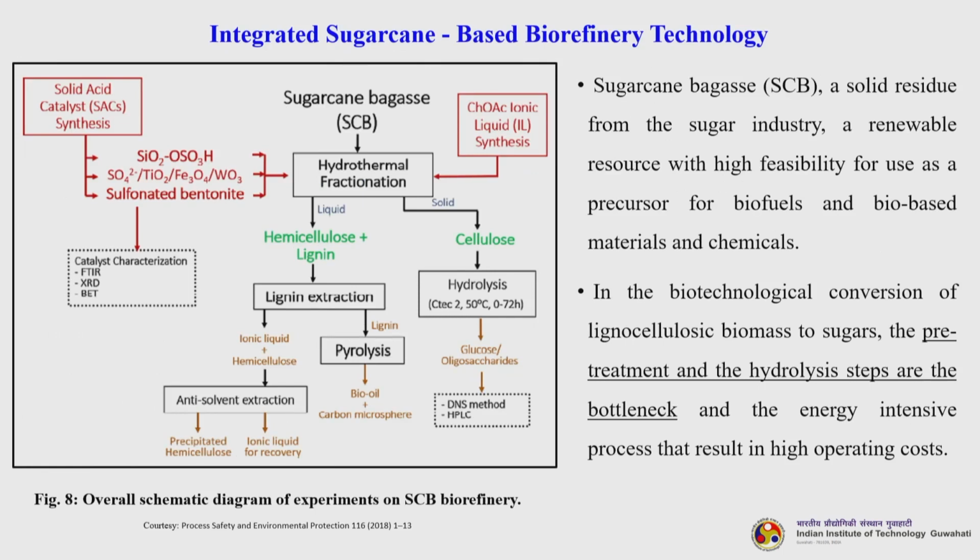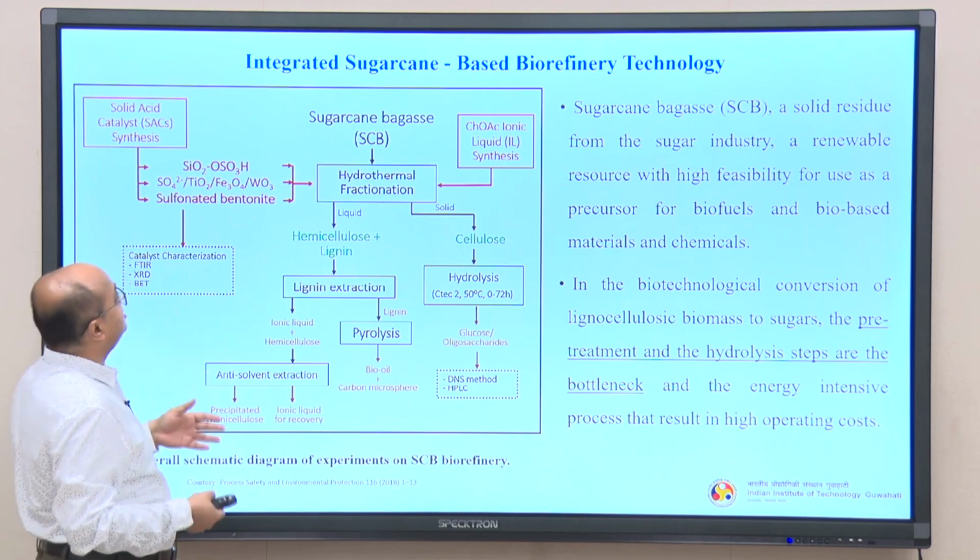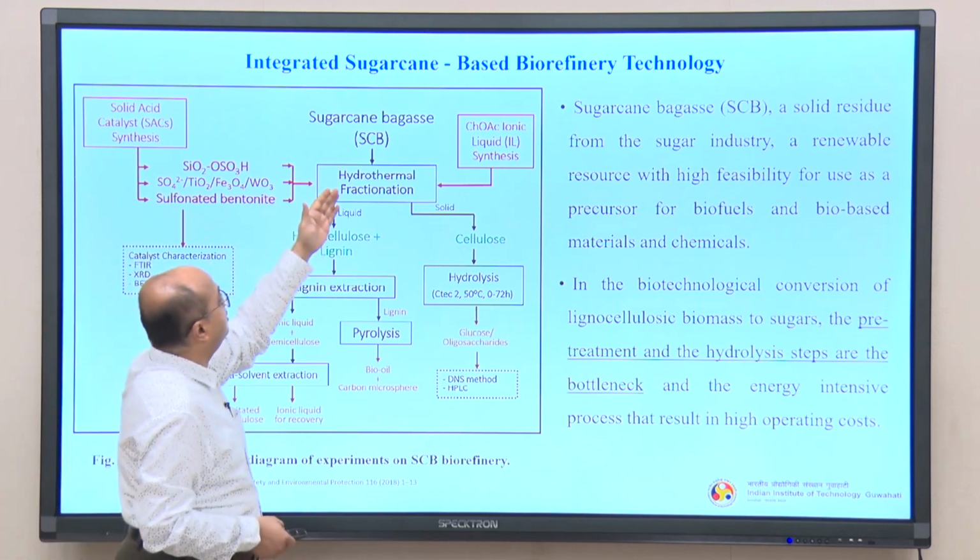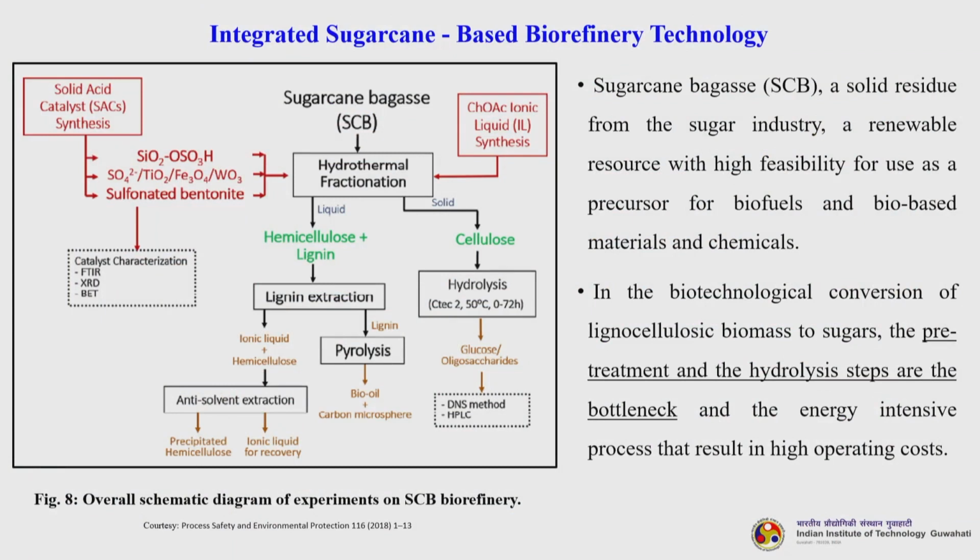Now, next we are going to talk about the integrated sugarcane based biorefinery technology. This is an overall schematic diagram of the experiments of the sugarcane based biorefinery. We will discuss. Let us say you start from here, the sugarcane bagasse, SCB. You go for hydrothermal fractionation. So, you get the liquid part which is composed of the hemicellulose plus lignin here.